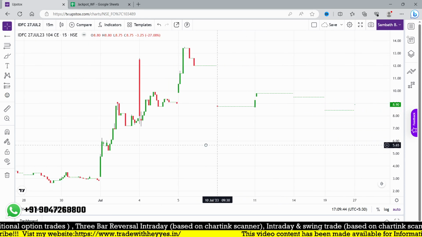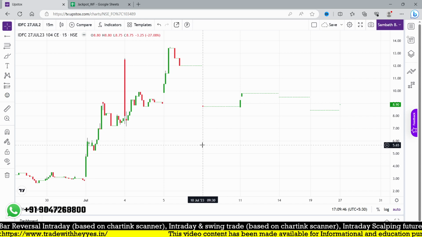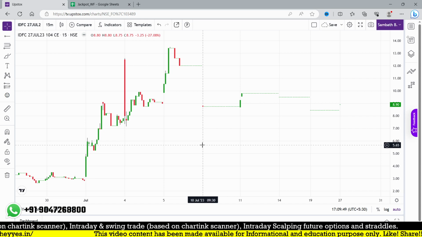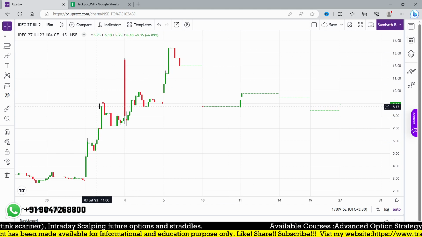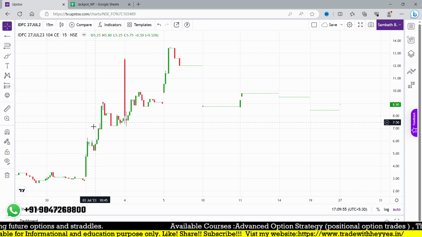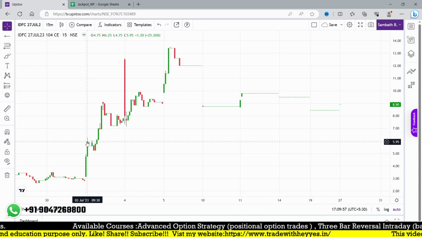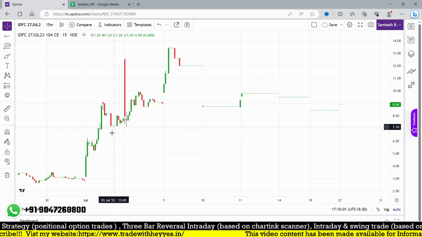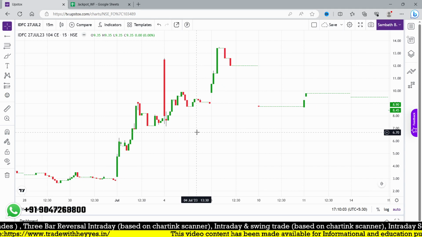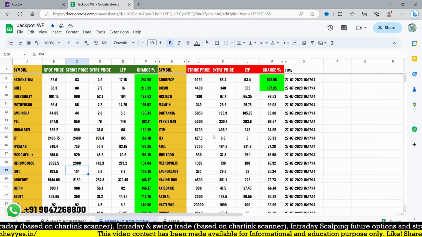But this is a high volume, high lot size, so if it is deep in the money, it would not trade very well. Before that it triggered our target within 2 days, maybe on the 3rd of July, the same day I think it triggered our target. So that is also a trade which we are looking for based on our advanced positional strategy.